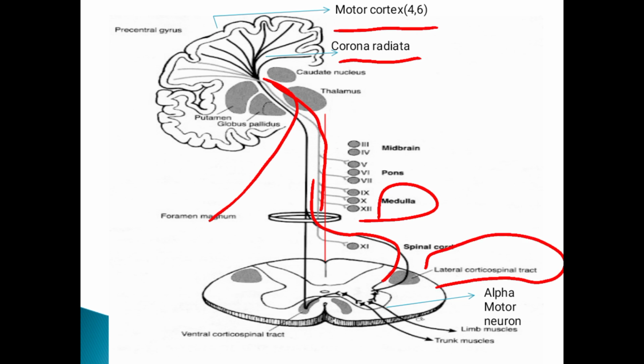Cortico means from the cortex to spinal. So the fibers come from the cortex to the spinal cord. The remaining 15% of the fibers will not cross; they go directly and form the ventral corticospinal tract.